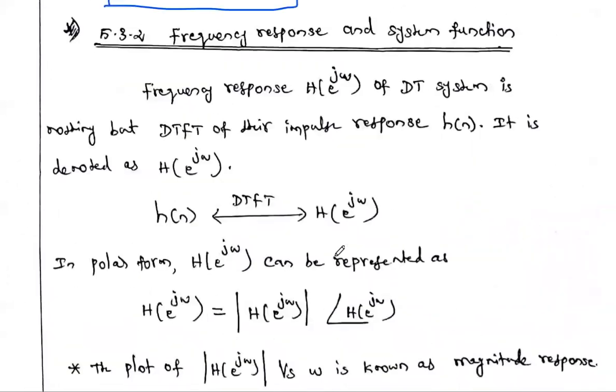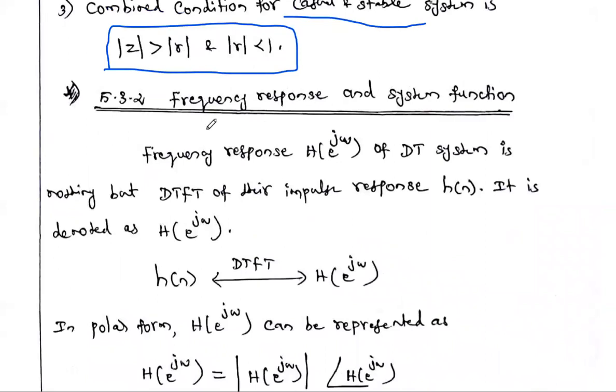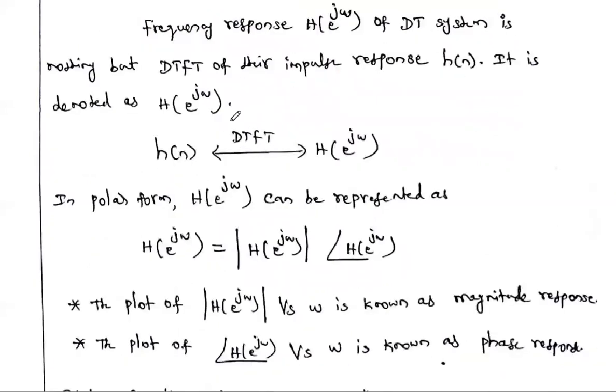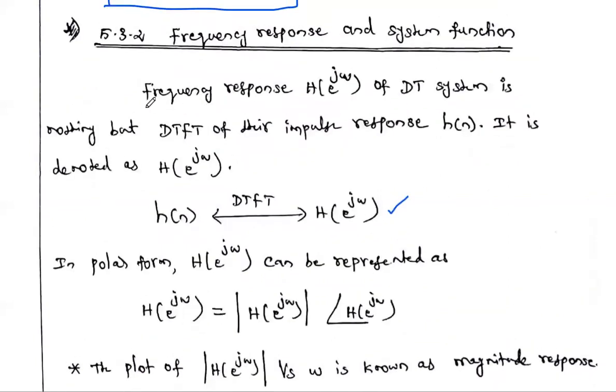Another thing is frequency response. The frequency response is capital H of e power j omega. What is capital H of e power j omega? It's the discrete time Fourier transform of the impulse response. For the impulse response h of n, if you take the DTFT, we will get capital H of e power j omega, and we call this the frequency response. So the frequency response of a DT system is nothing but the DTFT of its impulse response.